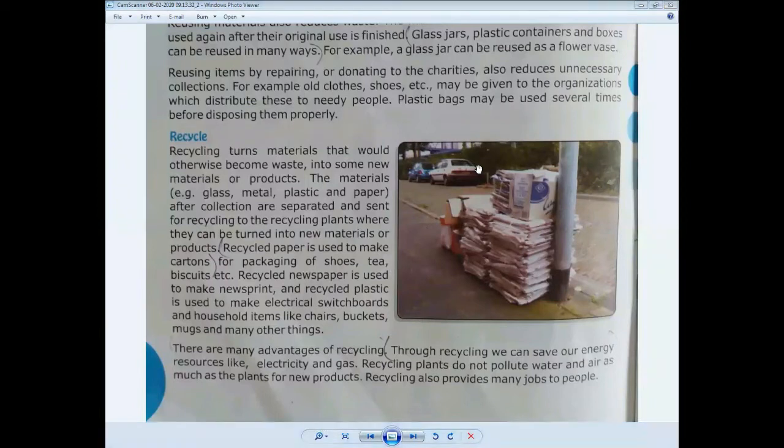For example, if you are using different types of plastic bottles, like water bottles and other things in your life, they can be reused. You can make things from those materials for recycling purposes.